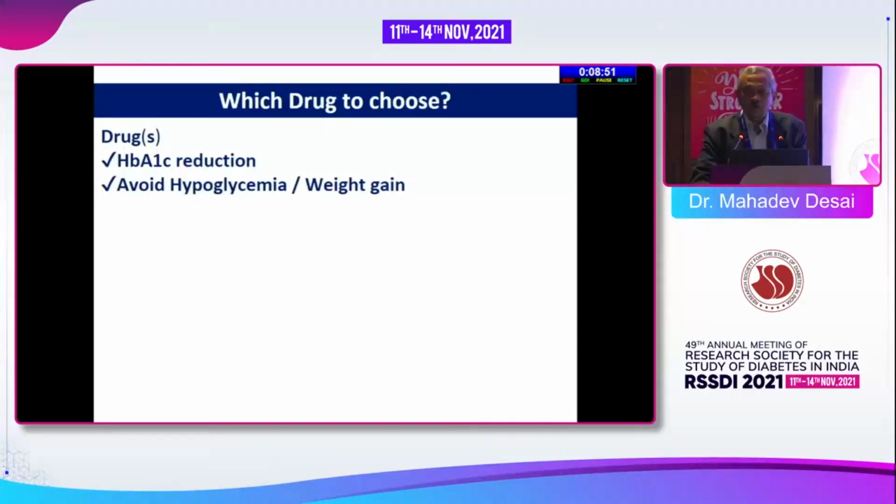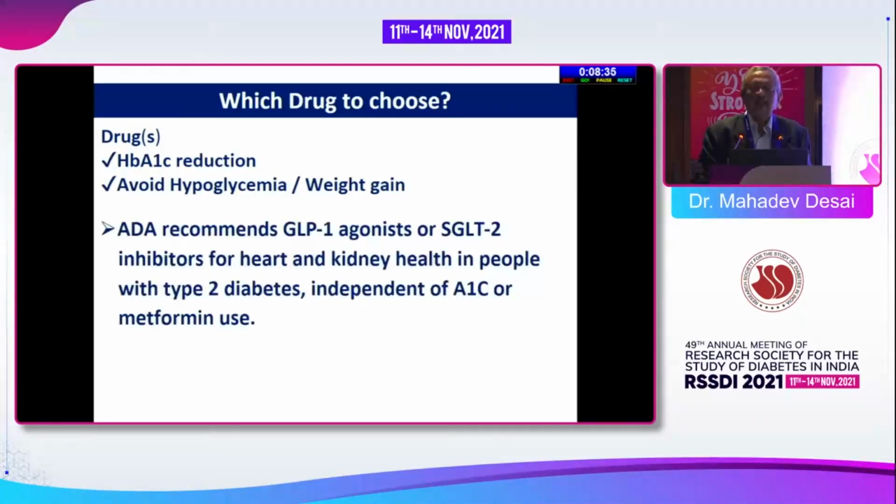Which drugs to choose for the control of diabetes? Well, we have a choice of drugs, but it's very important that HbA1c reduction is achieved. We should avoid hypoglycemia, we should avoid weight gain. So this is what is important when we select a drug. But what ADA says is that we must use GLP-1 analogs and SGLT2 inhibitors as far as the prevention of complications is concerned, independent of A1C and metformin use. So we can use other drugs, but we should also use GLP-1 agonists as well as SGLT2 inhibitors when it comes to saving kidneys or saving the heart.